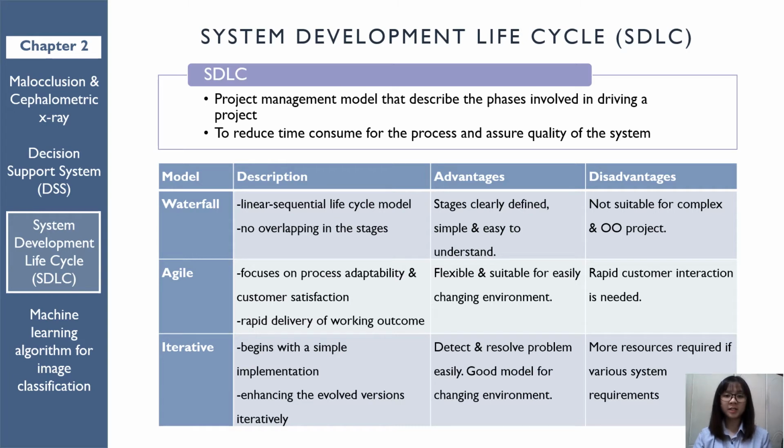Waterfall model is linear sequential, whose stages are clearly defined and easy to understand, but it is poor for complex and object-oriented projects. Agile model is flexible and suitable for changing environments, but it needs rapid customer interaction to keep track of user requirements. Iterative model is good for problem detection and resolving, but it is time and resources consuming. To decide which model to use is greatly dependent on the project characteristics.